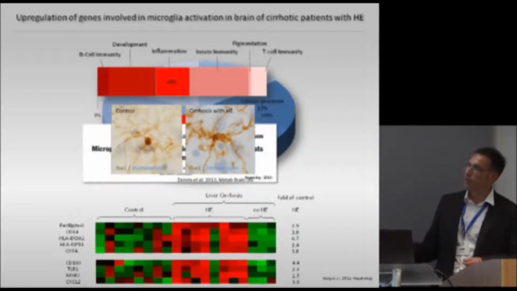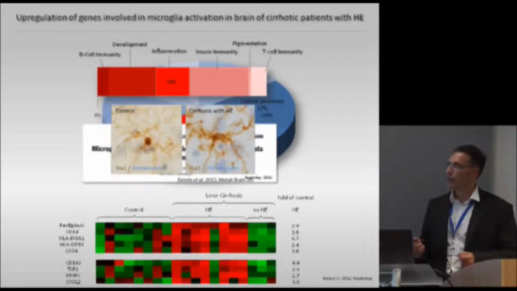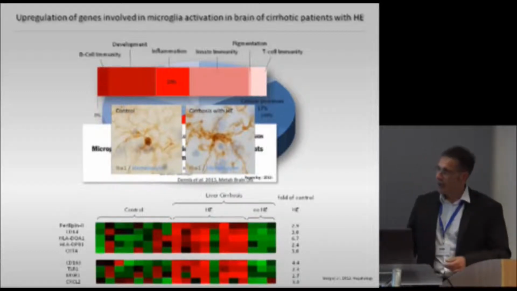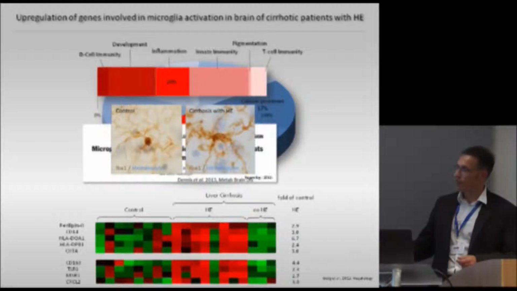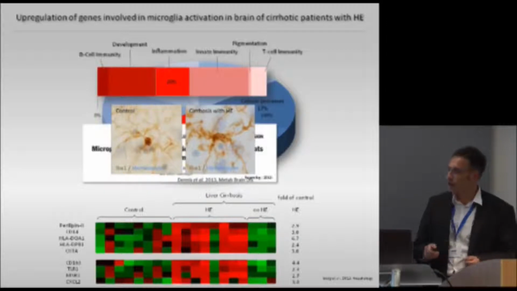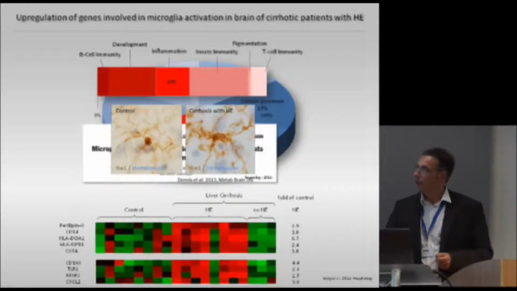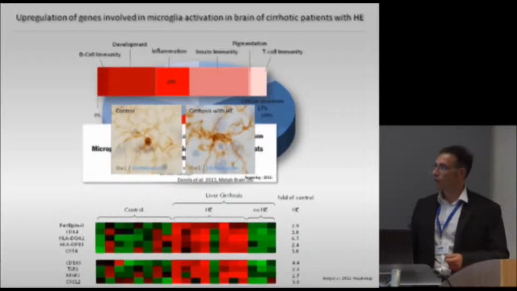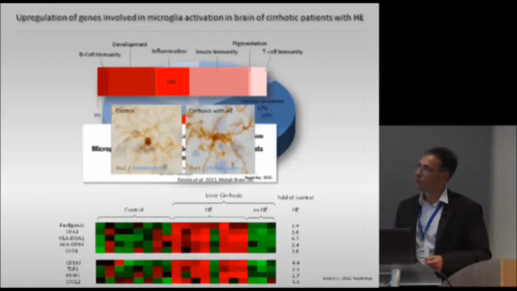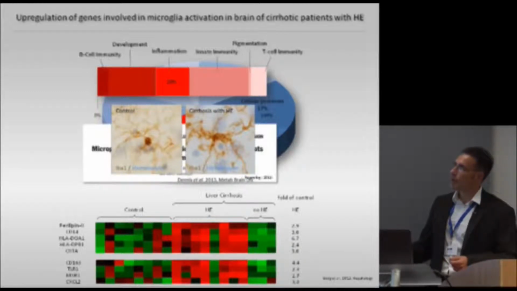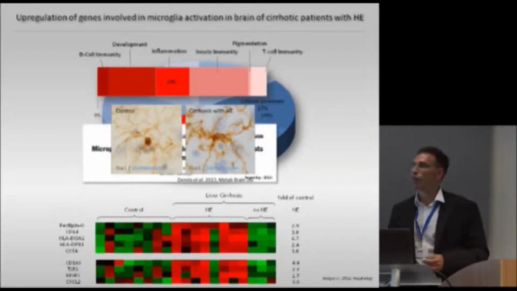And we could recently show that microglia becomes activated in the brain of patients with liver cirrhosis and hepatic encephalopathy. And again, with this gene chip, we could show that there is an upregulation of many genes which are clearly indicative for activated microglia. And this has also recently been confirmed by Claude Dennis from the University of Sydney, who showed beautifully by immunohistochemical analysis that in the brain of patients with liver cirrhosis and HE, microglia adopt a phenotype which is characteristic